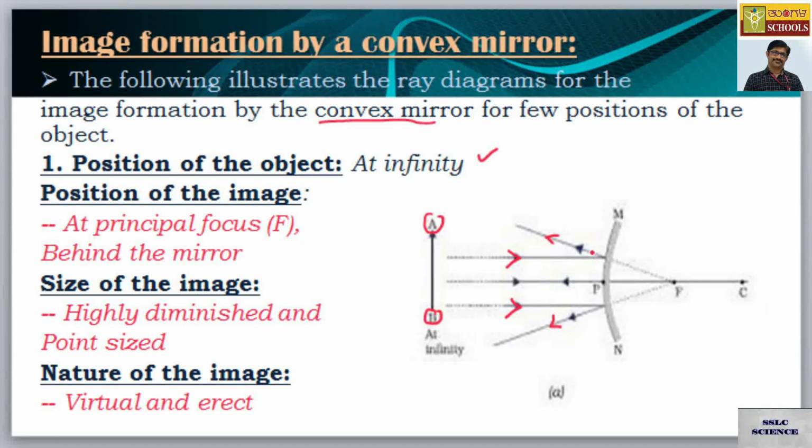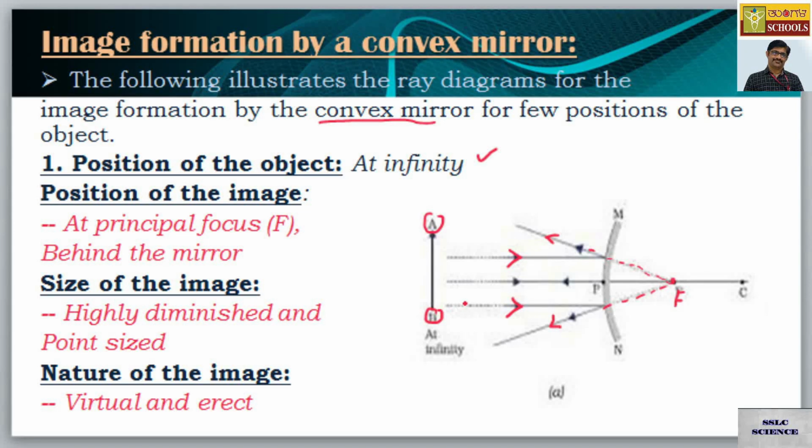Then if you trace these rays from the upper part and the lower part, if you join those points behind the mirror, they are going to meet at the principal focus behind the mirror, that is F in this case.